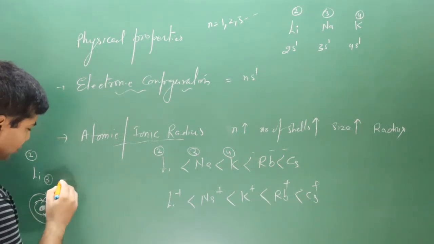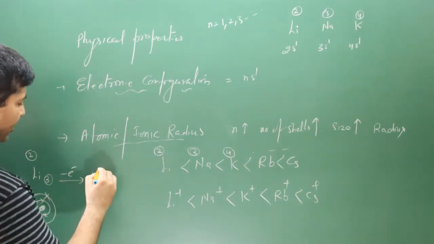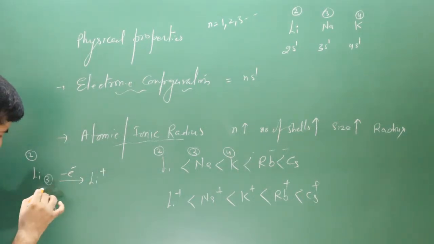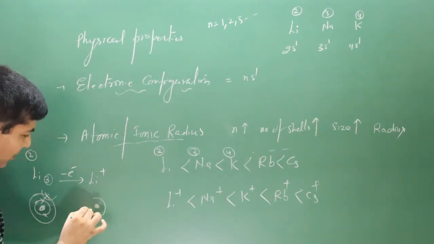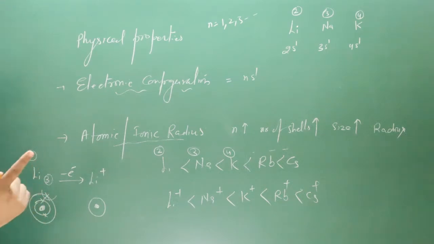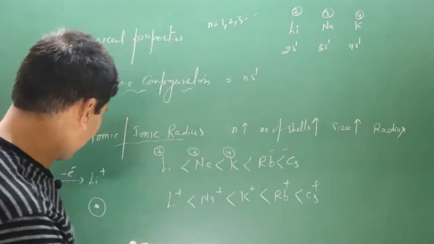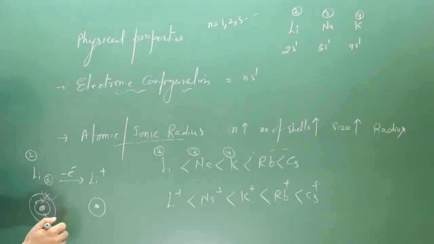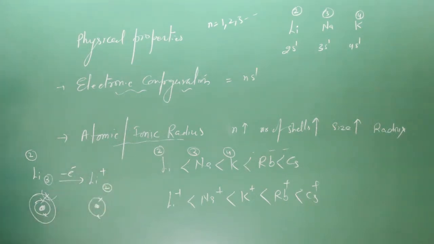Now when this element loses 1 electron, it undergoes oxidation by losing electrons and converts into lithium ion. So now you can see this electron is removed. After this, it is left with only one orbit, because in the other orbit we do not have any electrons, and any shell which does not have any electron we do not consider. Then it is left with only one orbit in which 2 electrons are present, the lithium ion. In this case, total number of electrons will be 2.